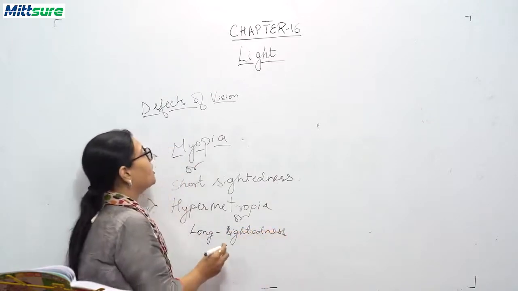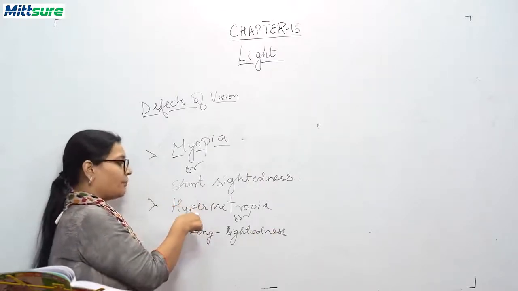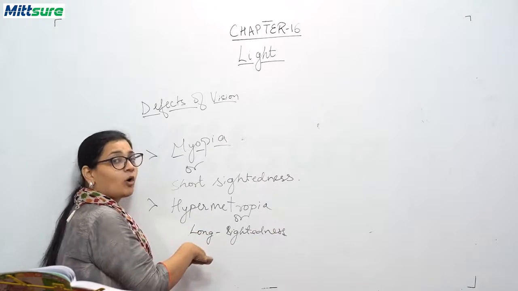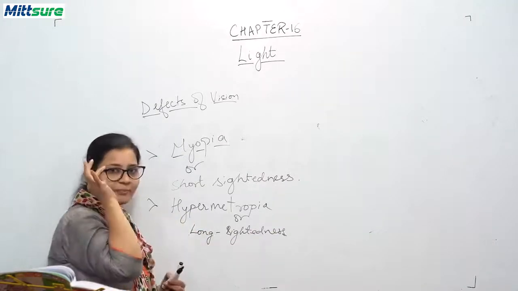Now, myopia, short sightedness, is also called near sightedness, and hypermetropia is long sightedness or far sightedness.